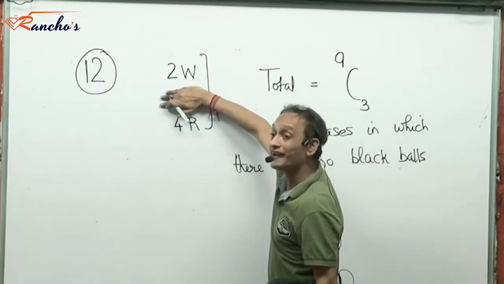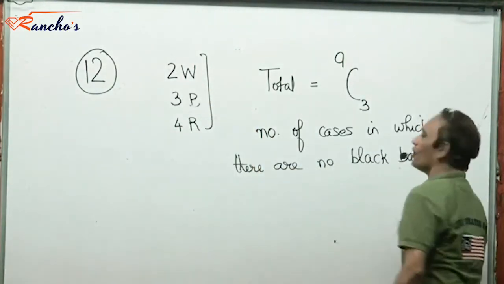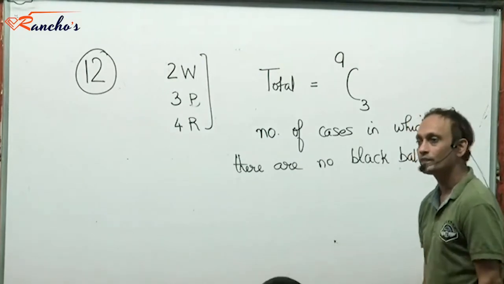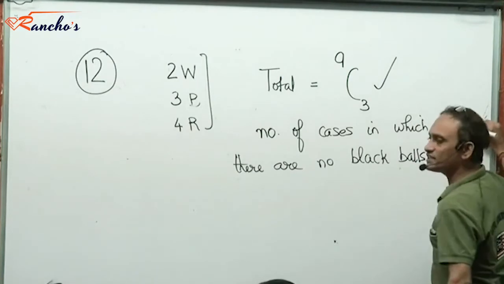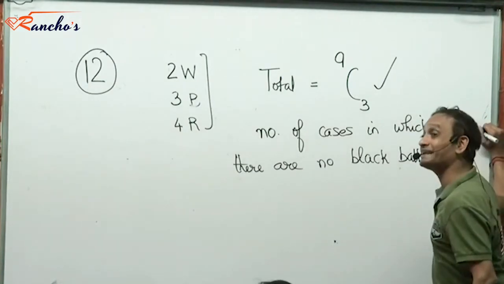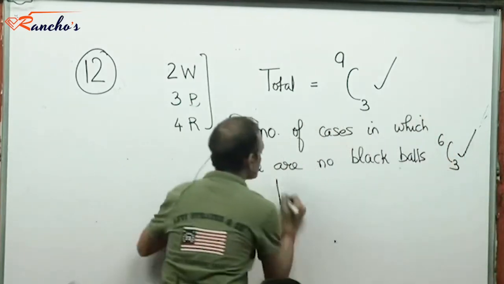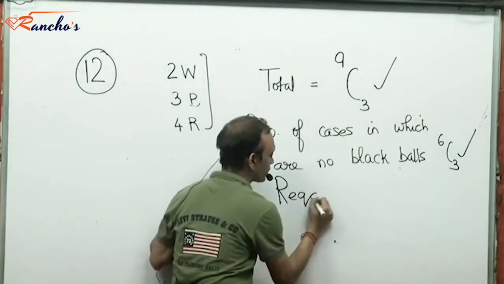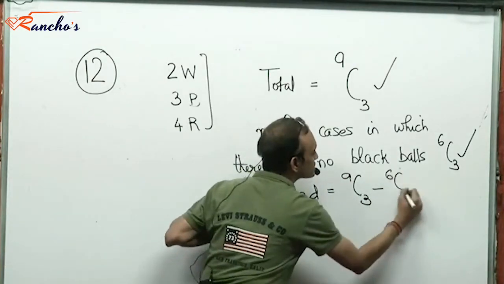And how many do I want to select? 3. So the number of cases in which there are no black balls is going to be 6C3. These are the total number of cases. From this, I remove those cases in which there are no black balls. I'll get the cases in which there would be at least 1 black ball. So the required number is going to be 9C3 minus 6C3.